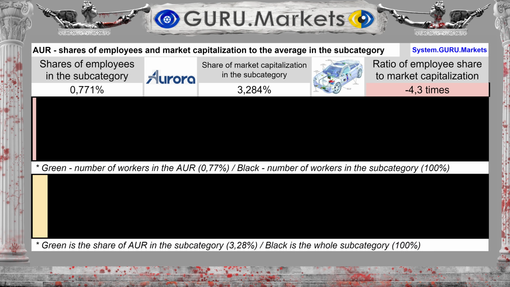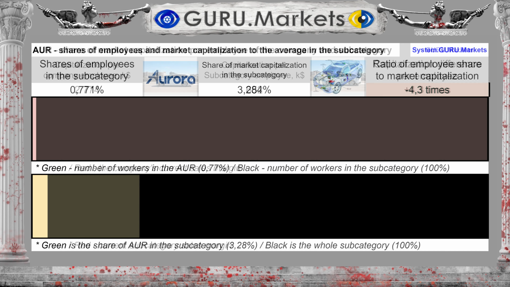The company's share in terms of the number of subcategory personnel is 0.771%. This is 326% less than the share of market capitalization. This fact reflects the imbalance of the company's exchange price Aurora Innovation Inc., most likely towards revaluation.